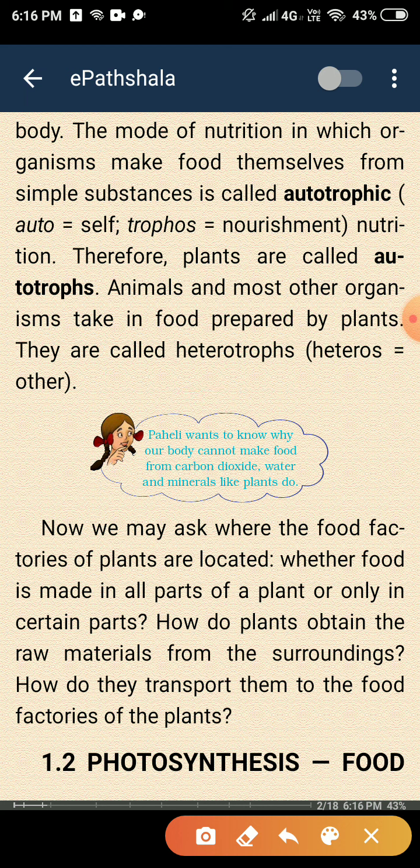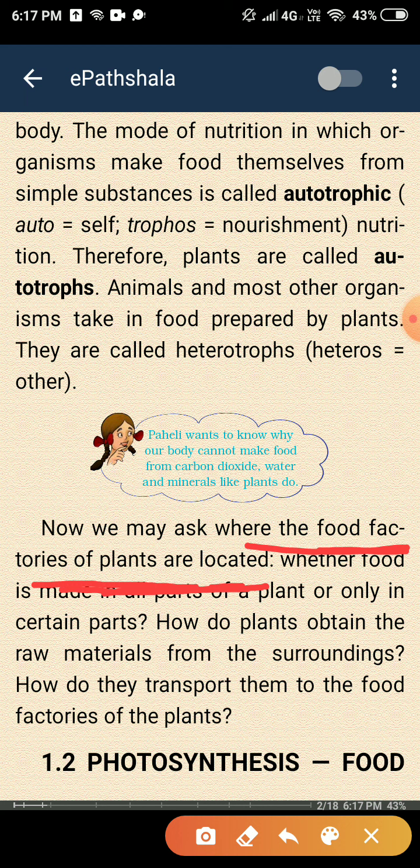Now, the food factories of plants. Where are the food factories of the plants located? In simple language, where is the kitchen of the plant, where they make their food? They get all these raw materials from the surroundings, but how is all the material transported to these food factories?